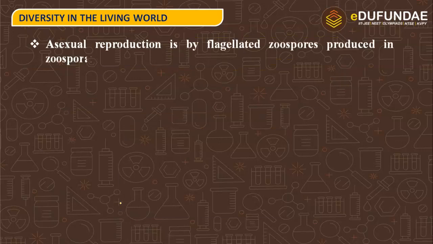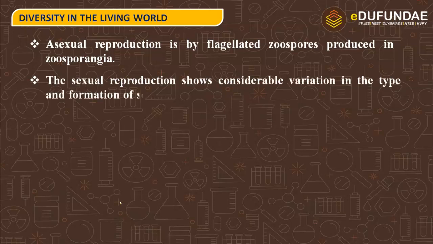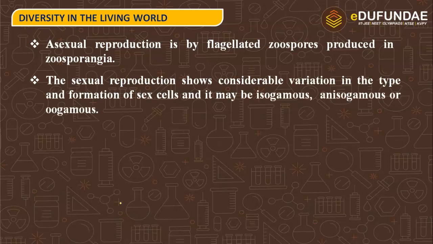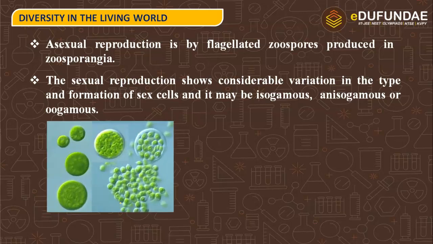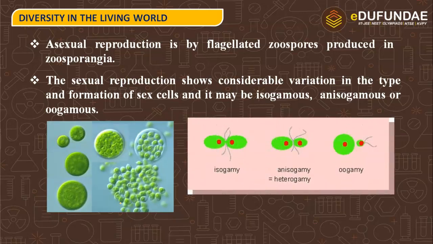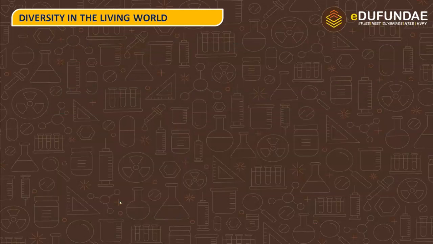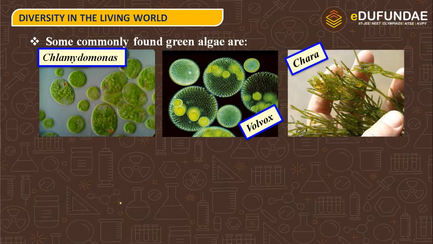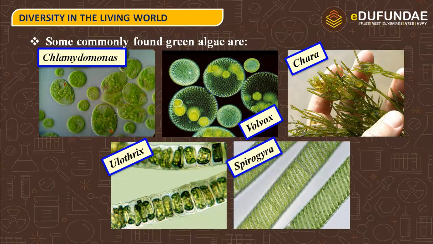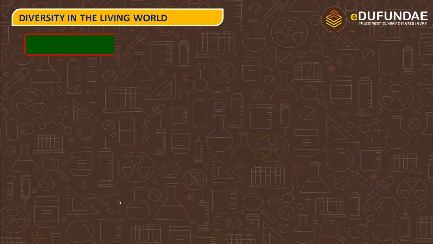Asexual reproduction is by flagellated zoospores produced in zoosporangia. The sexual reproduction shows considerable variation in the type and formation of sex cells, and it may be isogamous, anisogamous, or oogamous. So again here we can see the isogamous, anisogamous as well as oogamous conditions. Some commonly found green algae are Chlamydomonas, Volvox, Chara, Ulothrix as well as Spirogyra.